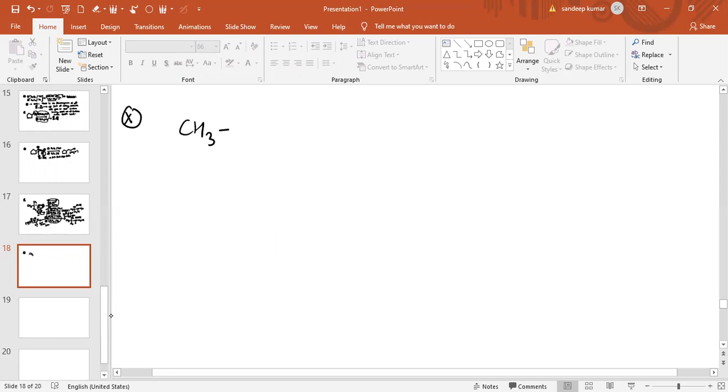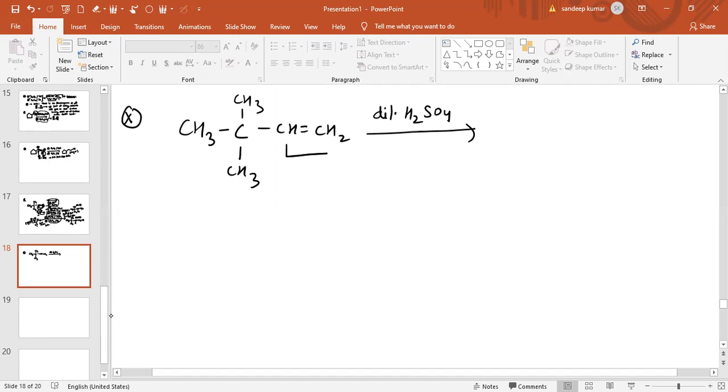So this is basically CH3, C, CH3 and CH3, having a CH double bond CH2. What are you adding there? You are simply adding dilute H2SO4 there. What happens? You can see there is basically a CH double bond CH2. So this catalyst will provide H plus, and this H plus is basically the electrophile.